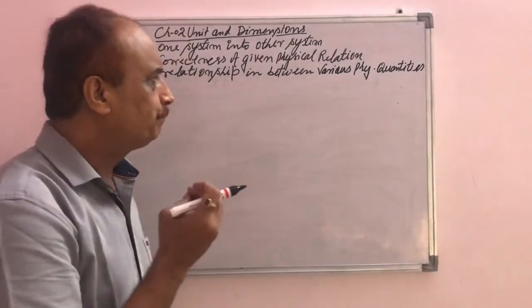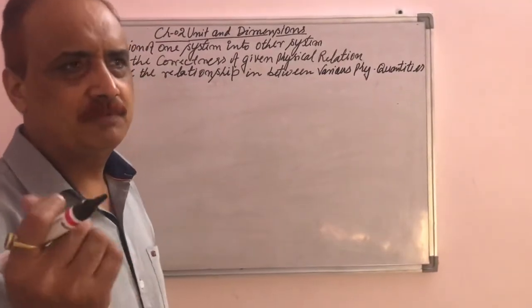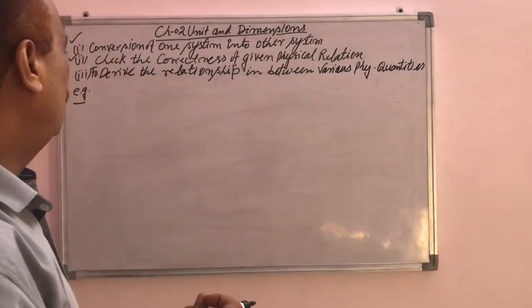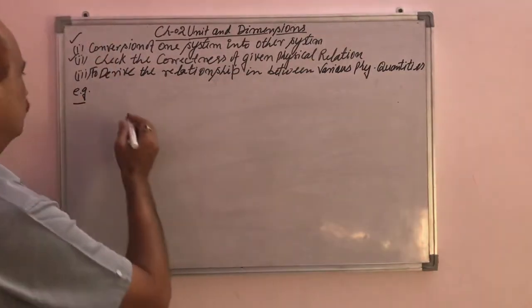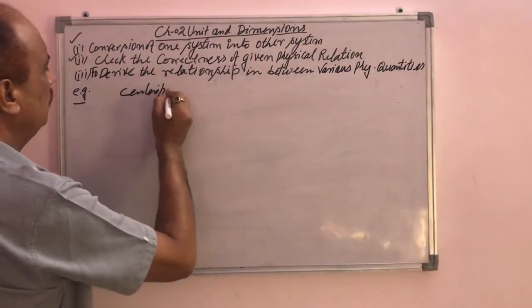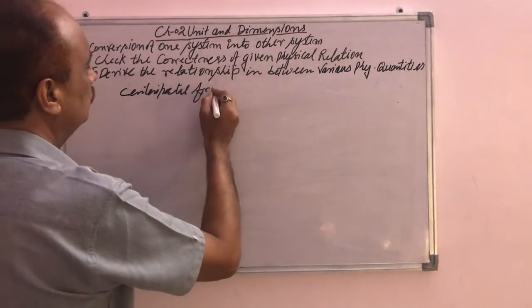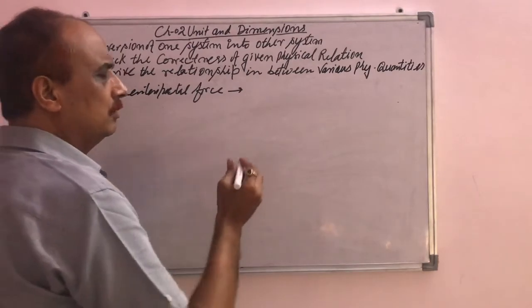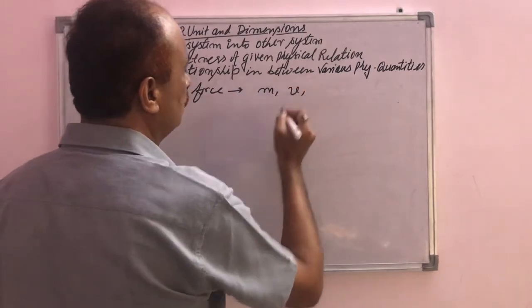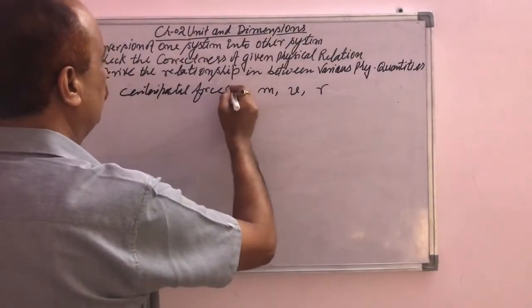So generally, this next advantage can be discussed by taking one example. I am taking a very simple example first of all. Suppose we want to derive a relation for the centripetal force, for a body of mass m moving with velocity v in a circle of radius r, and this centripetal force is denoted by F.